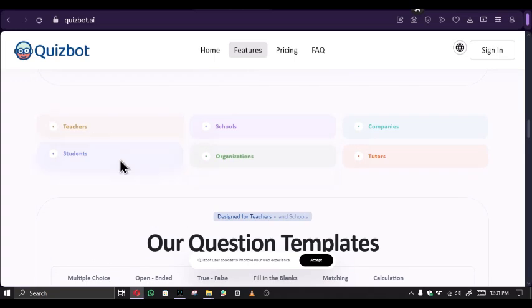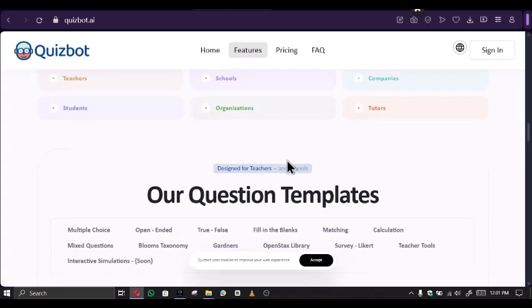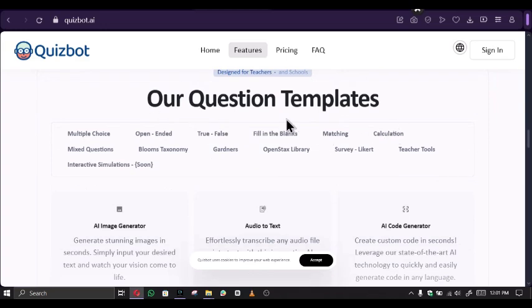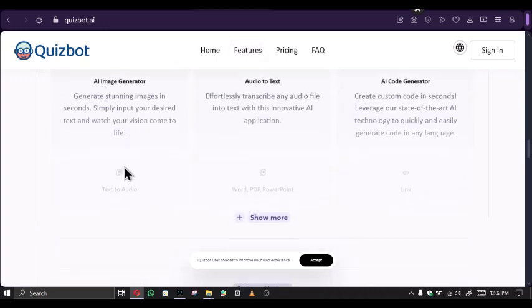It can be used by teachers, students, schools, organizations, companies, or tutors. They have great question templates for multiple choice questions, open-ended questions, true or false questions, fill in the blanks, matching questions, calculations, mixed questions, Bloom's taxonomy, Gardner's, OpenStax libraries, and survey like ads. Teacher tools and interactive simulations are coming very soon.